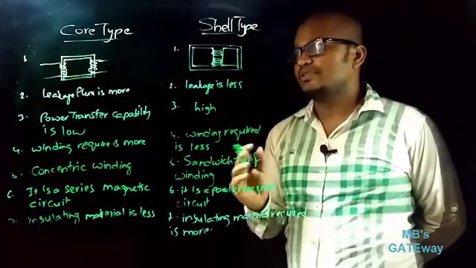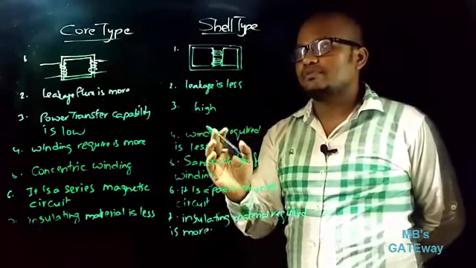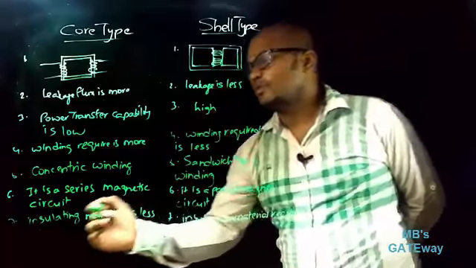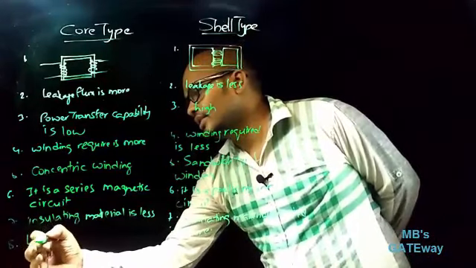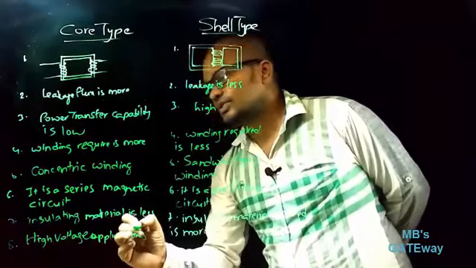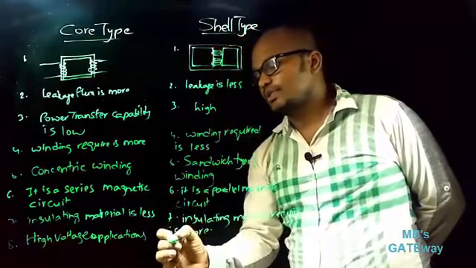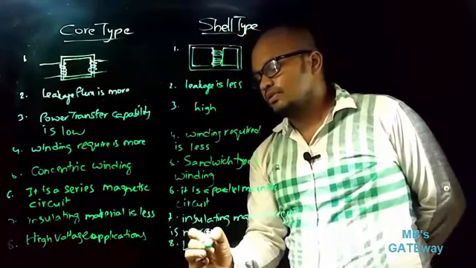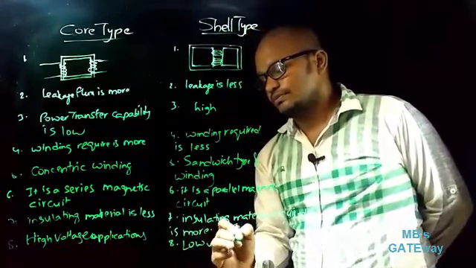And the other important difference between these two types of transformer is that core type of transformer is preferred for high voltage applications, whereas shell type of transformer is preferred for low voltage applications.